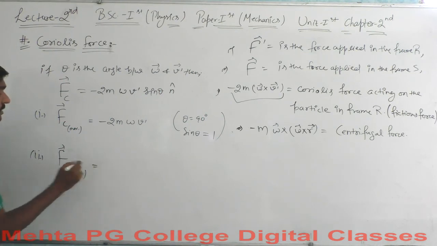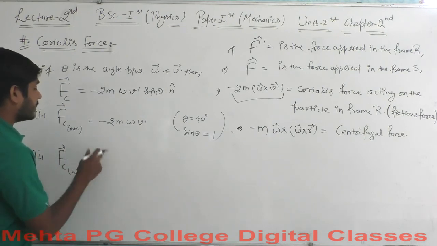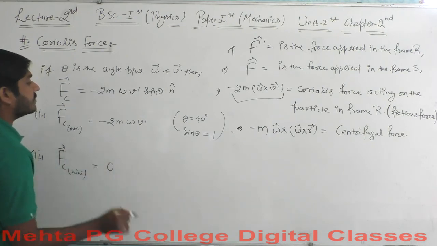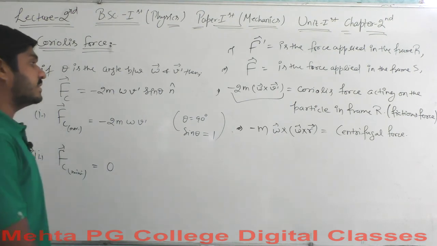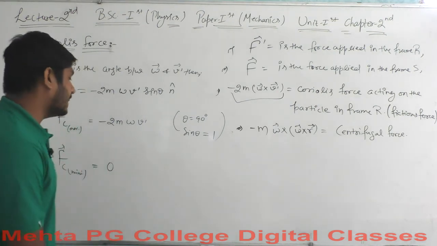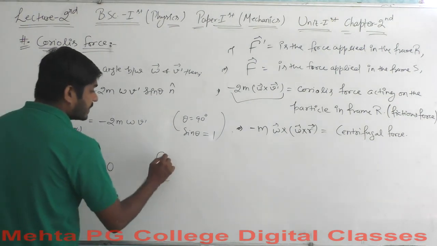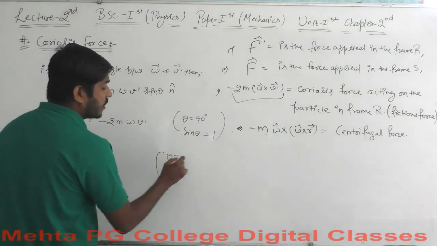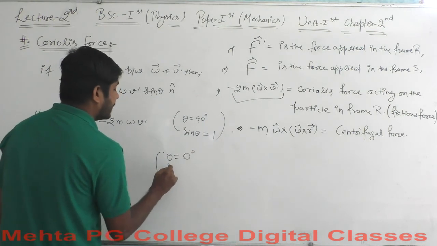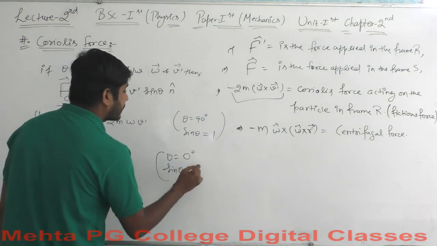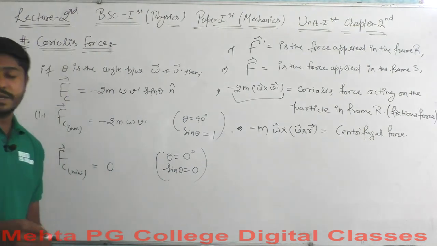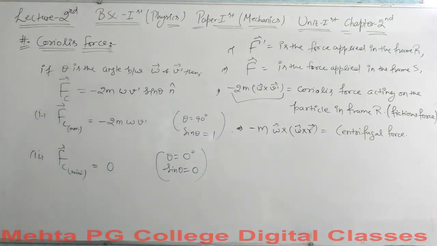Let's say Fc for minimum here. The minimum value will be 0 because we are talking about the magnitude form. This is the minimum value here, which is 0. Okay, so this is it. And the value will be minimum when theta is very small, or you can say theta is equal to 0 degrees, then sine of theta will be equal to 0 here. Okay, so these are the values.